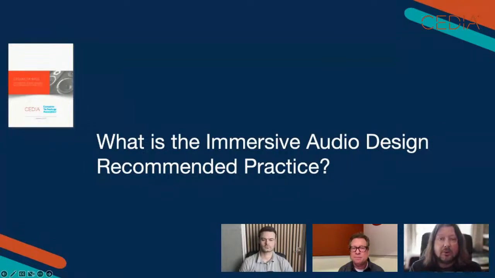So when you read the document during the review, please read it through a lens of this is useful to me during the design phase of the project. And yes, a lot of the numbers will be very useful during measurement and calibration and verification. But the next recommended practice that we'll talk about a little bit later will cover that.